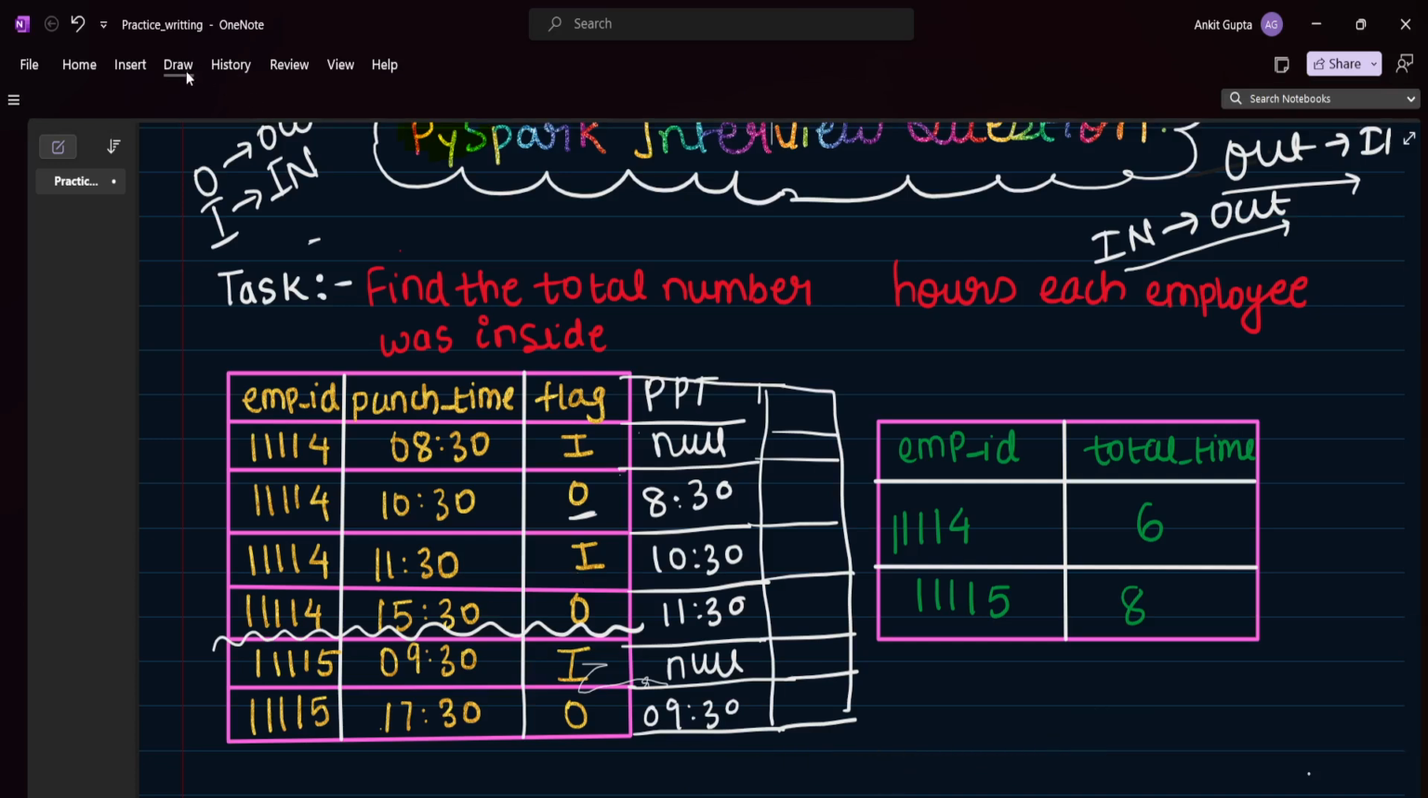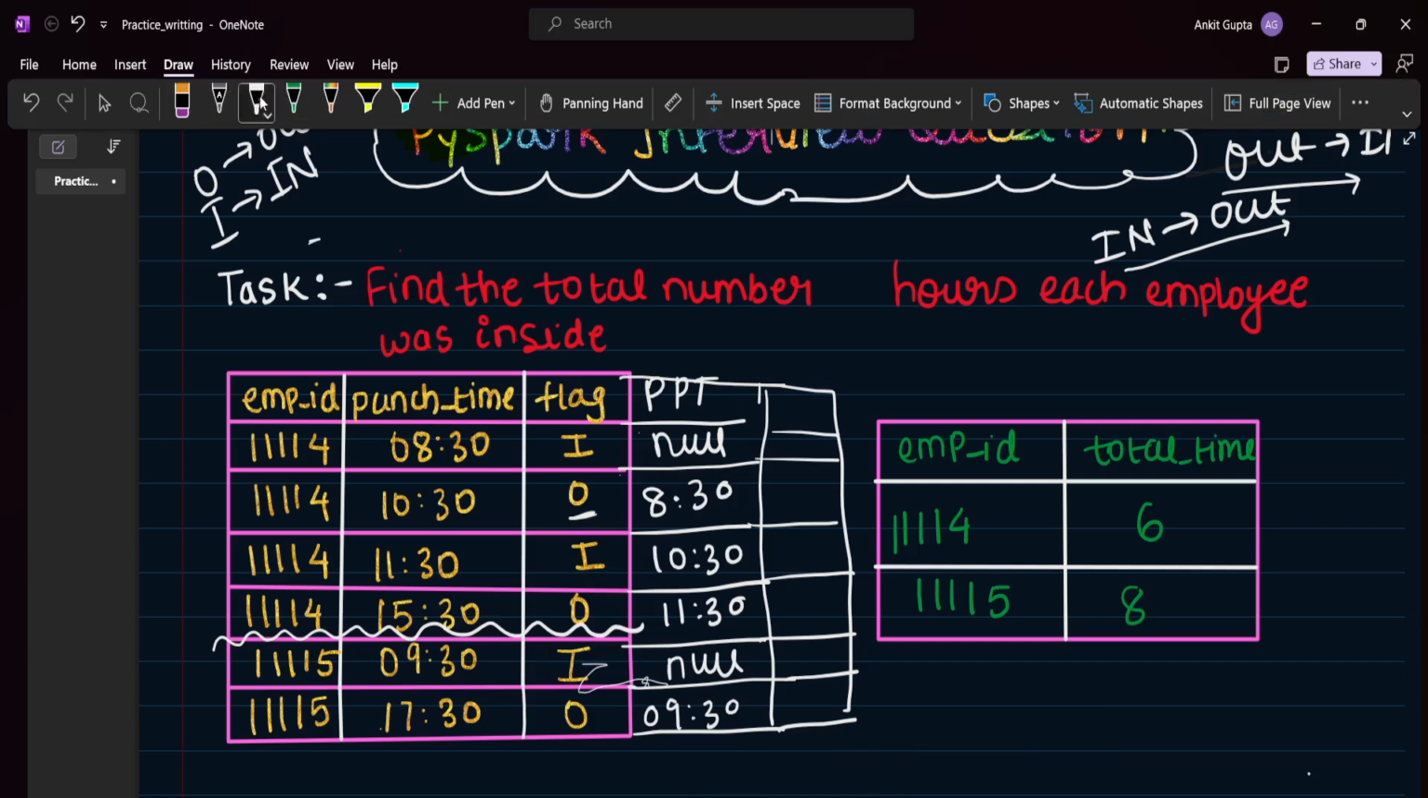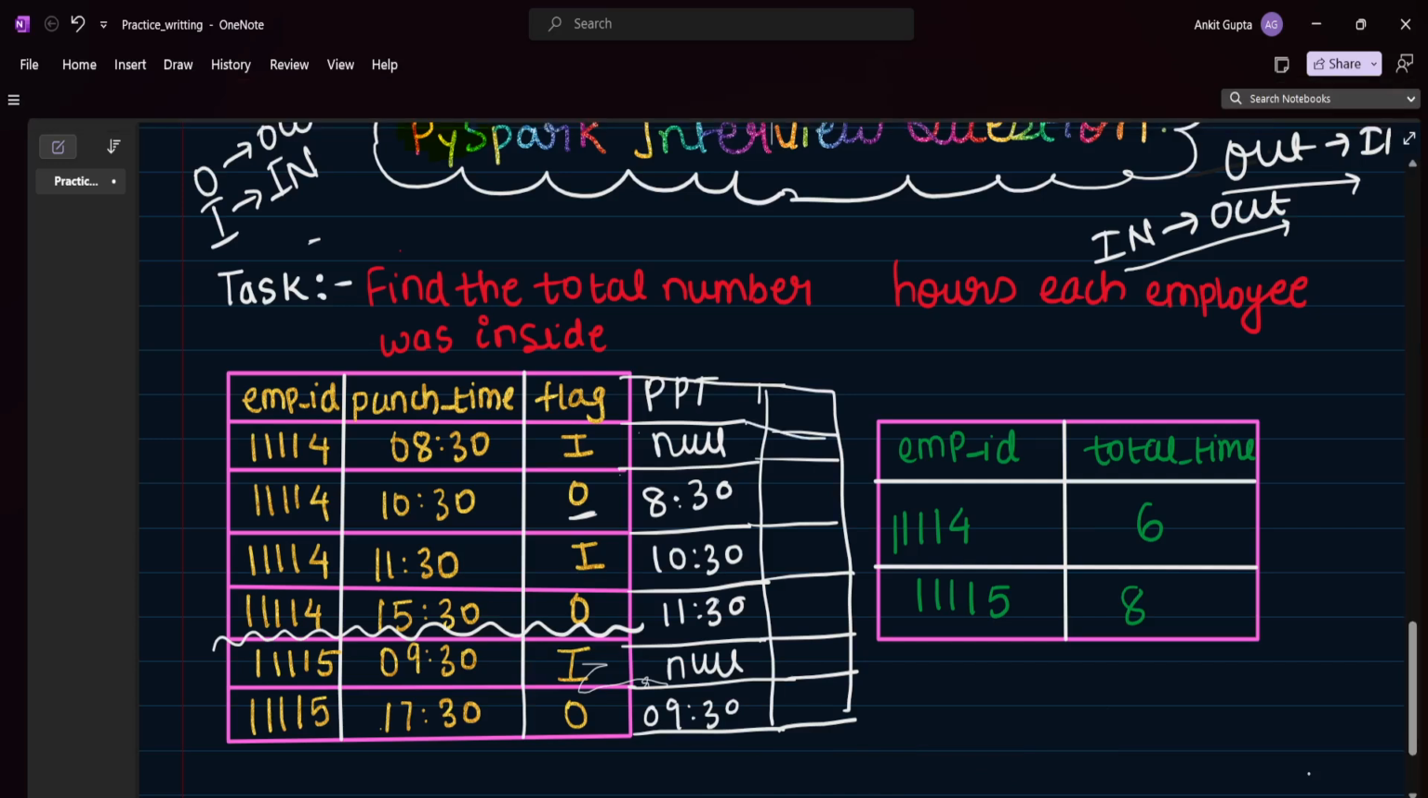So now we have the previous time, like what the in and out times are, for each record. So what we can do now is find the difference, right? One thing before this, we can filter out the I record because we don't need it. We just need the difference between in and out. So this will give us the output, right? The in record will not give us anything.